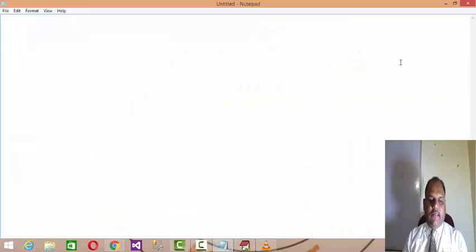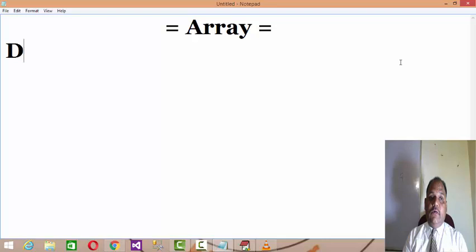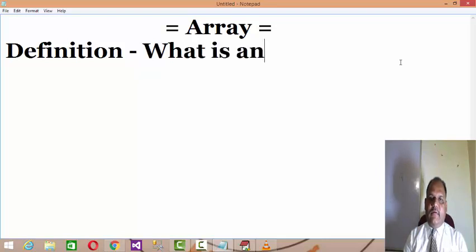Now as I said, our topic of discussion for today is array. Before going for any further implementation on array, we just need to discuss the definition. What is an array? Why we need it, and then we'll be going for how we write the programs through array.